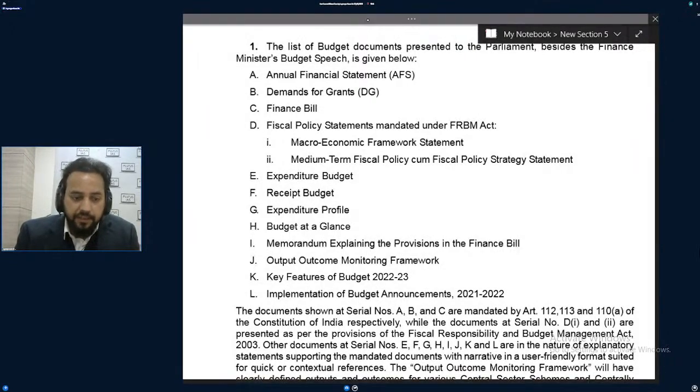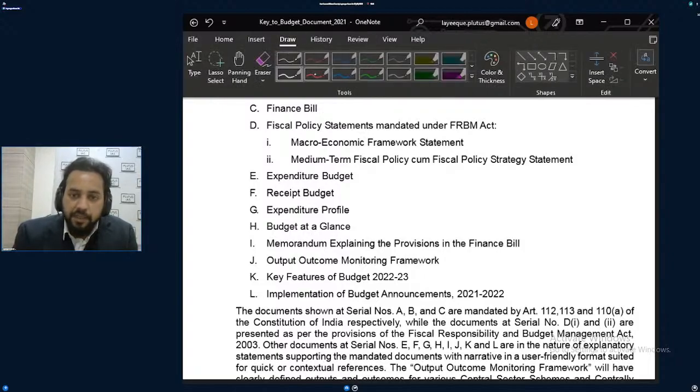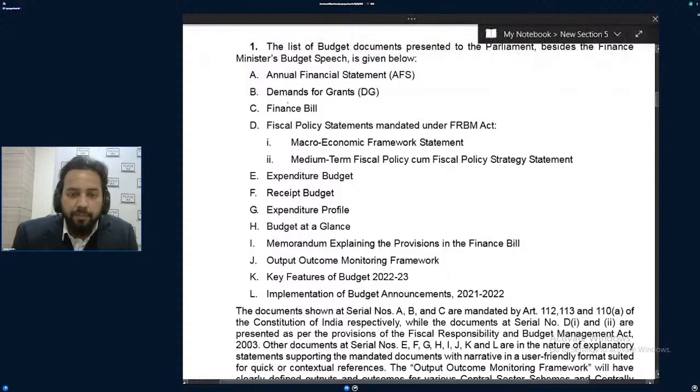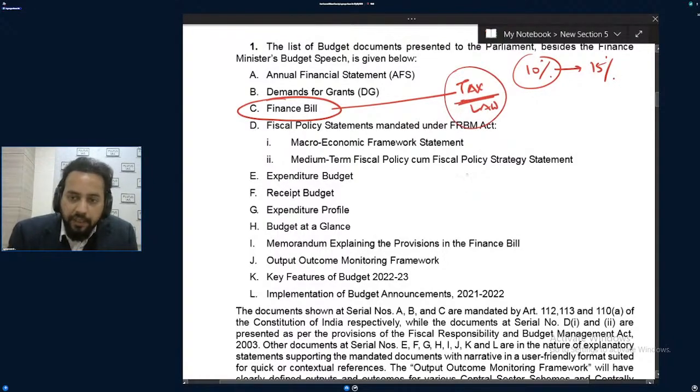But some things in the budget will be part of law. For example, taxes. Government earlier was taking 10% tax, but now the government is saying 15% tax. So the government can take tax on the basis of law, yes or no? Government cannot take tax on the basis of a resolution.